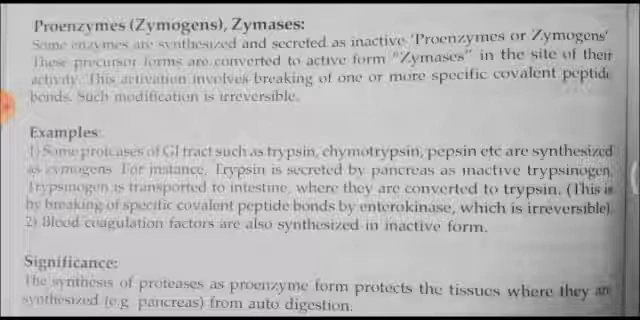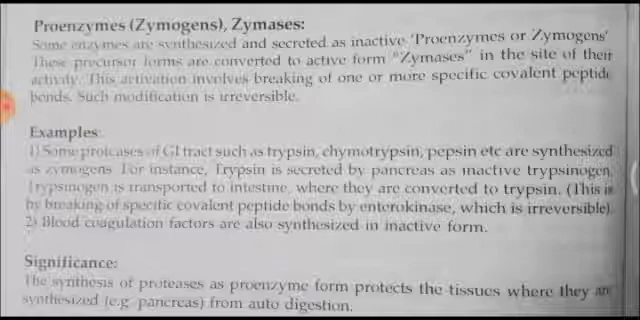Some enzymes are synthesized and secreted in an inactive form, which are called proenzymes or zymogens. These proenzymes, which are in inactive form, get converted to active form whenever their action is required. These precursor forms are converted to active form zymases at the site of their activity. This activation involves breaking of one or more specific covalent peptide bonds, and such modification is irreversible.